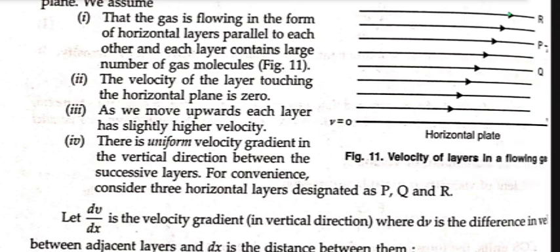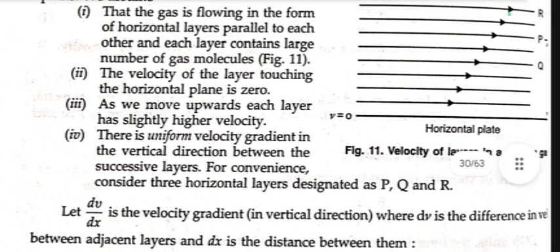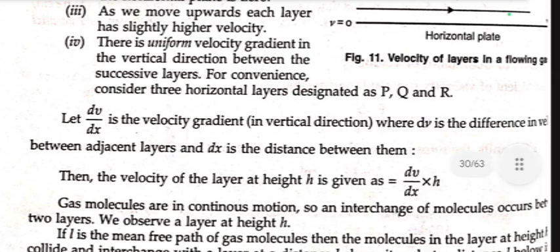For convenience, consider three horizontal layers designated as P, Q and R. Let dV/dx be the velocity gradient, where dV is the difference in velocity between adjacent layers and dx is the distance between them. Then the velocity of the layer at height h is given as dV/dx × h.